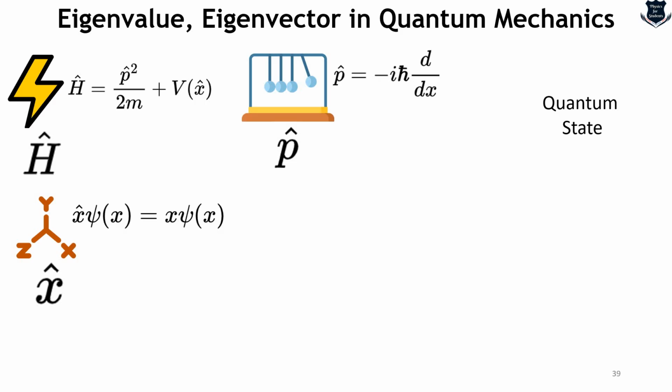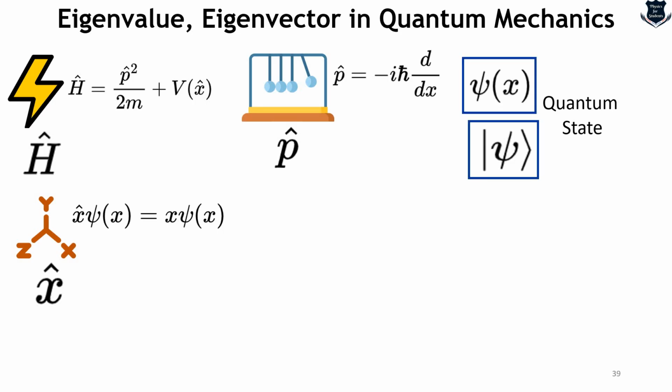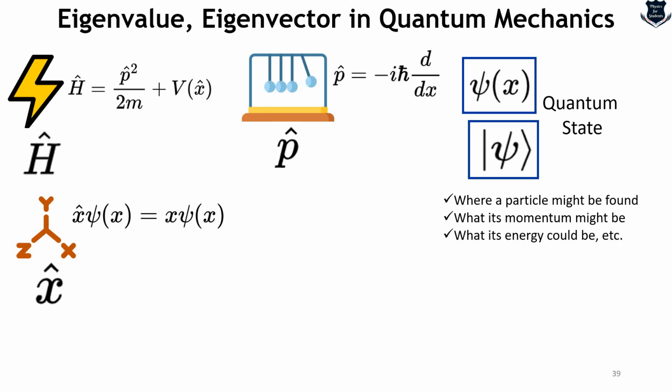What is a quantum state? It is a kind of a description of the condition. So a quantum state can be represented in two ways. First is using psi(x), and another is the Dirac notation, that is the bra and the ket. So in simple terms, we know that a quantum state represents where the particle might be found, its momentum, its energy and so on. Now, one way to represent a quantum state is the wave function or the Dirac notation.